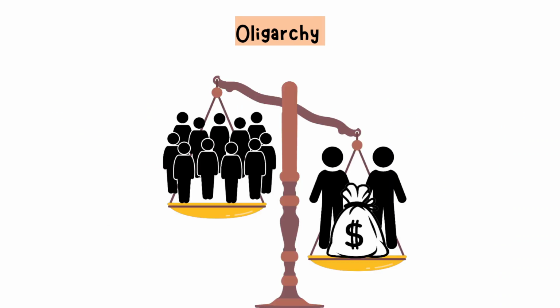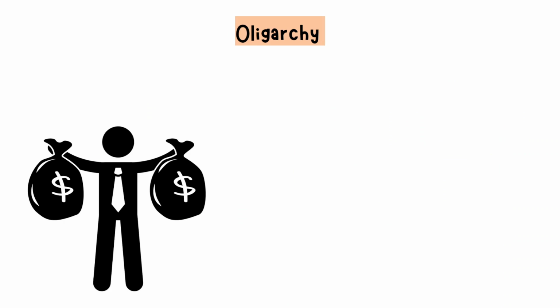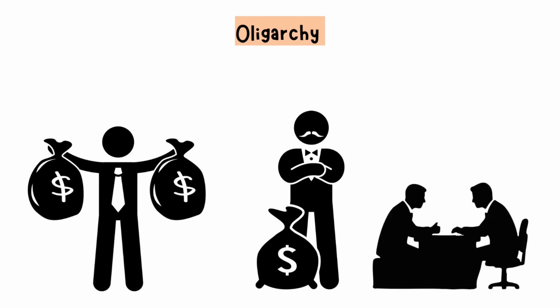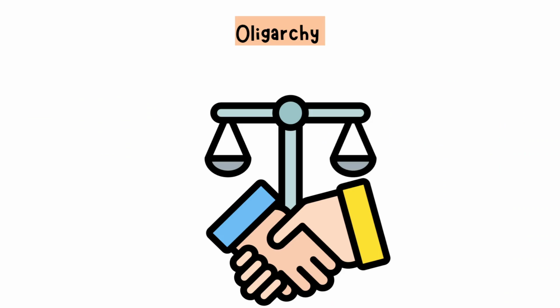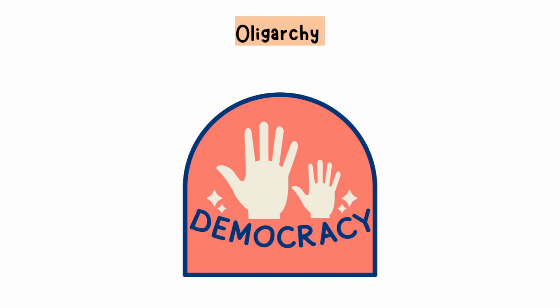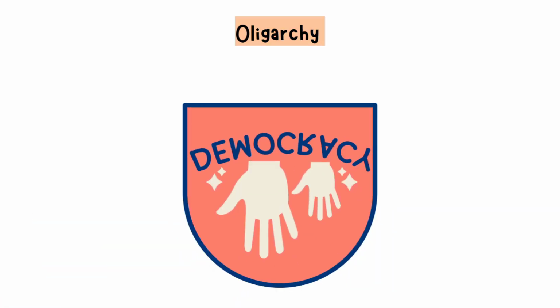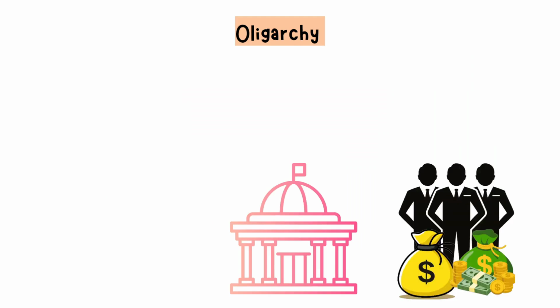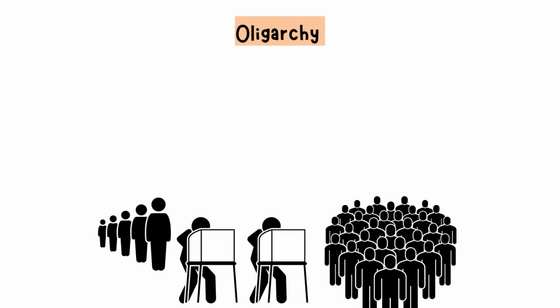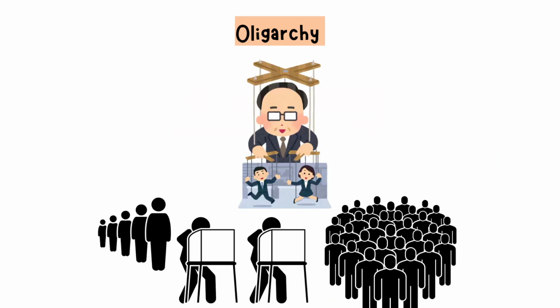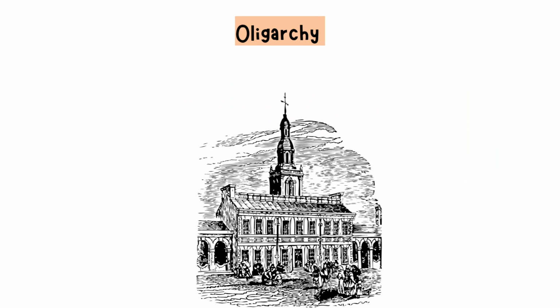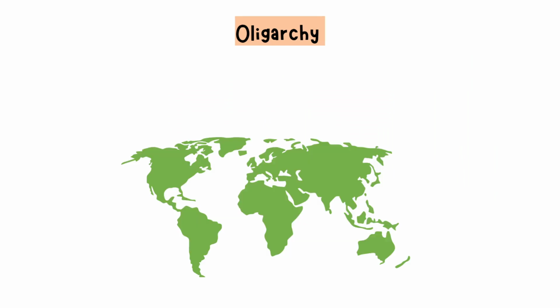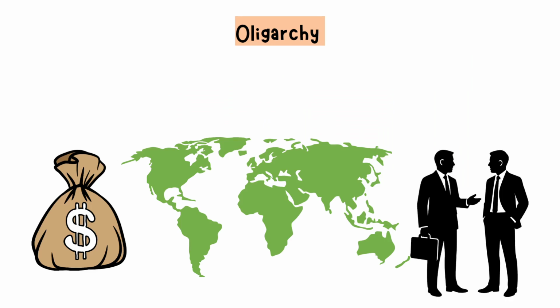Oligarchy. An oligarchy is a government where power rests in the hands of a small, privileged group, usually the wealthy, influential, or well-connected. These few make the big decisions, often to protect their own interests rather than the people's. Think of it as democracy flipped upside down. Instead of many voices shaping power, only a handful whisper in its ear. Oligarchies can hide behind elections or titles, but real influence stays concentrated at the top. Ancient Sparta was one example, and many modern states still show traces of it when money or influence quietly decides